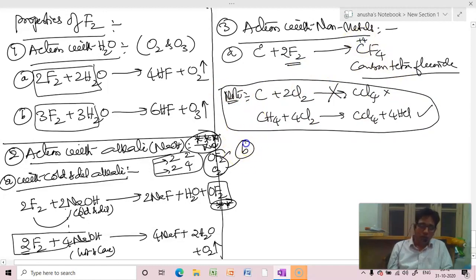Right? So another one is ethylene, C2H4, and treat it with fluorine.